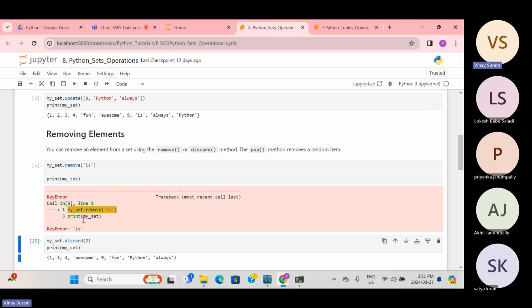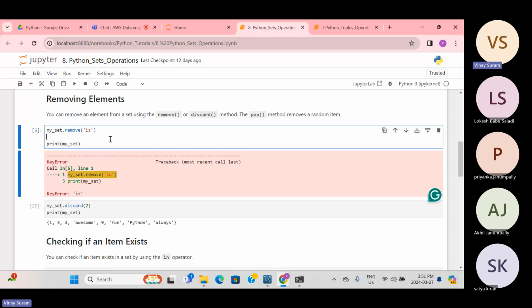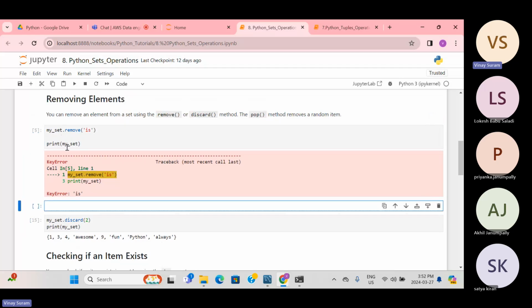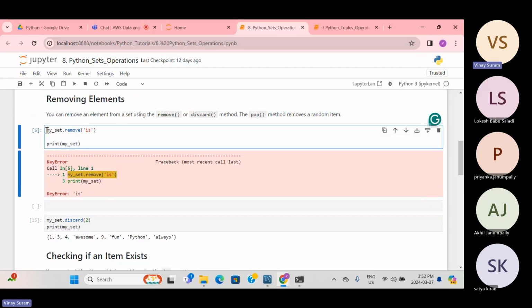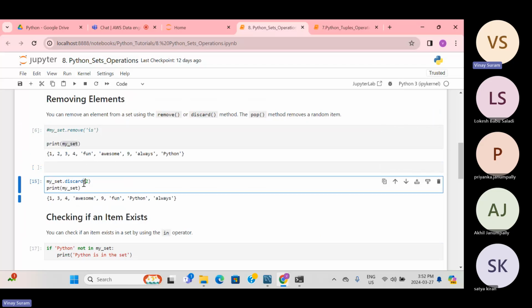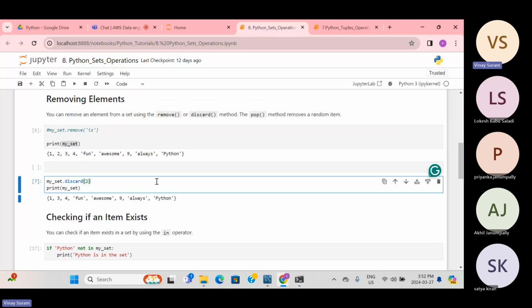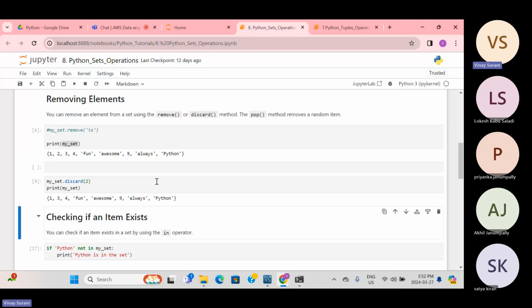So if I talk about discard of 2, it will remove the element. If I go and check the updated my set, I'm just commenting this out because I don't want to run it. I want to run only this. I have two, right? I'm trying to discard it, I mean remove the two. Okay, it's removed. Again, we don't have two in the updated set, right? Again I'll try to run it. It's not throwing an error. So that is the difference between remove and discard.